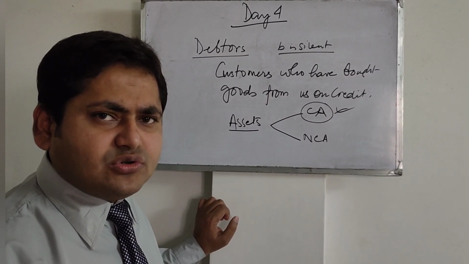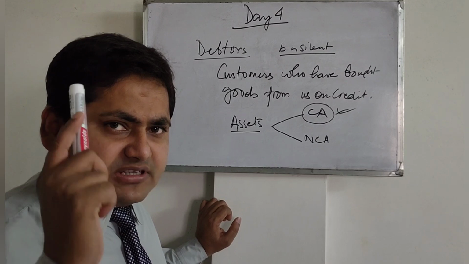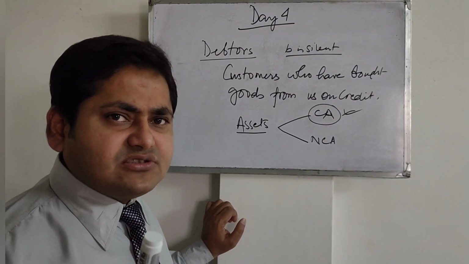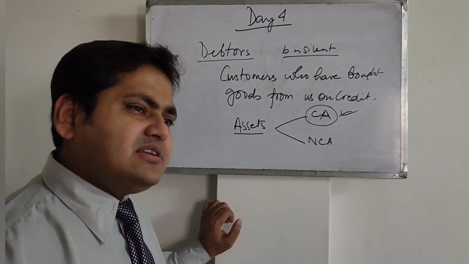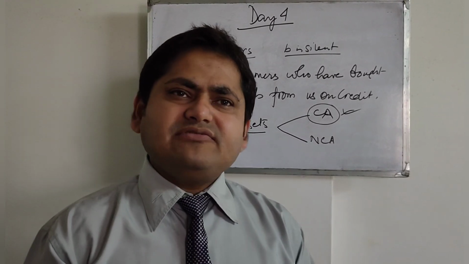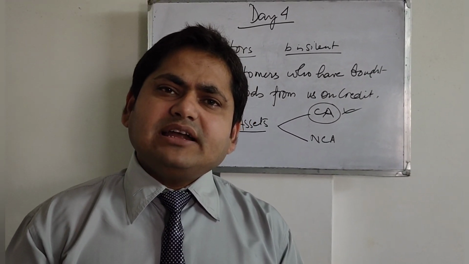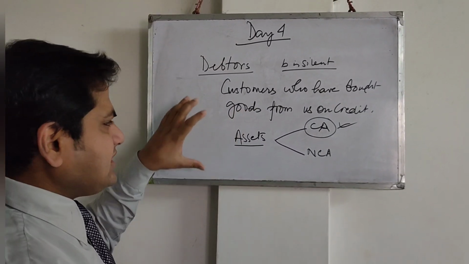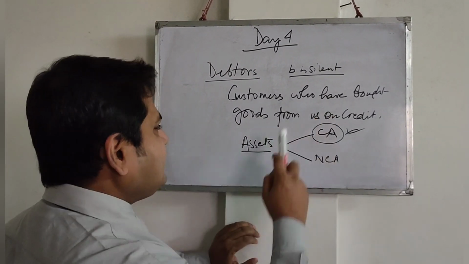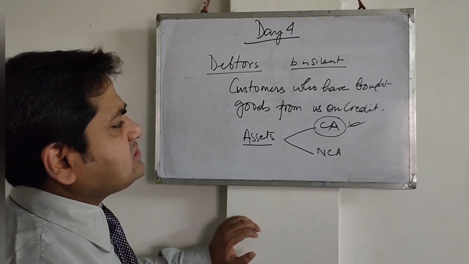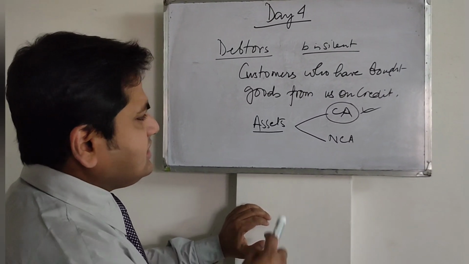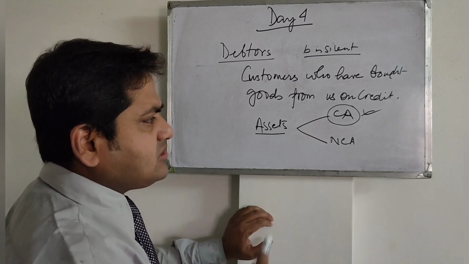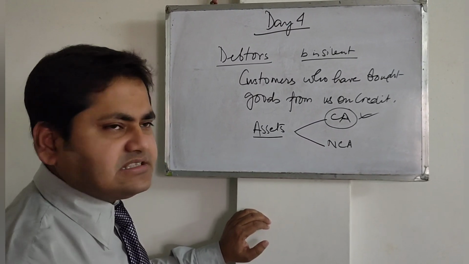As I have always told you, remember that you have got only one sense organ, and if you keep that only money, then understand that for any reason if you are going to get money from somebody, that is my debtors, right? But to be more precise, generally customers who have bought goods from us on credit are called our debtors, and debtors are my asset, and particularly a current asset.